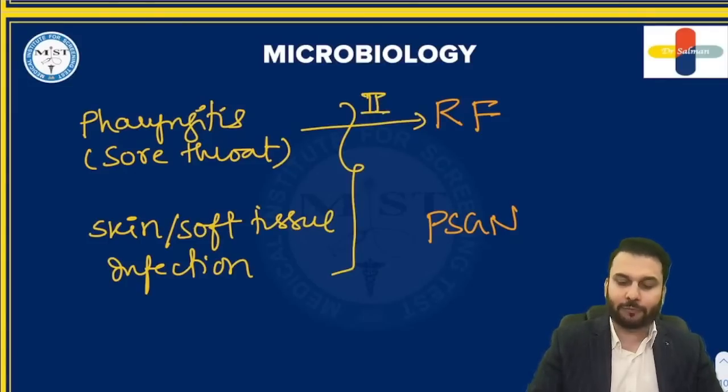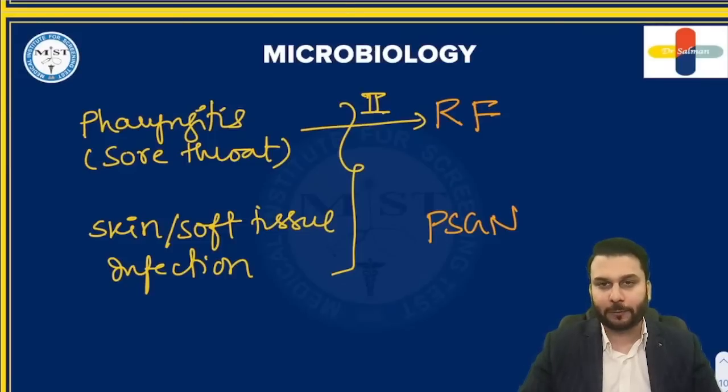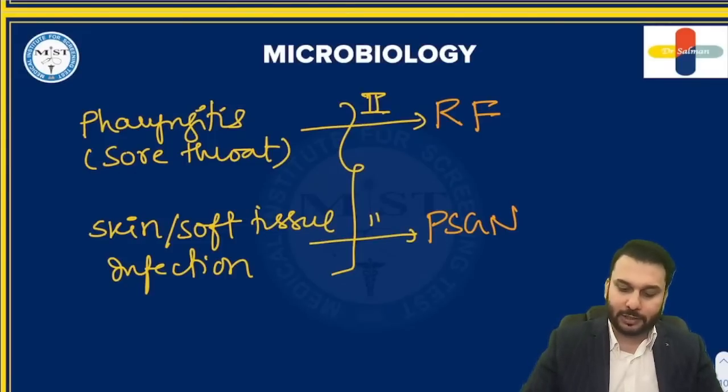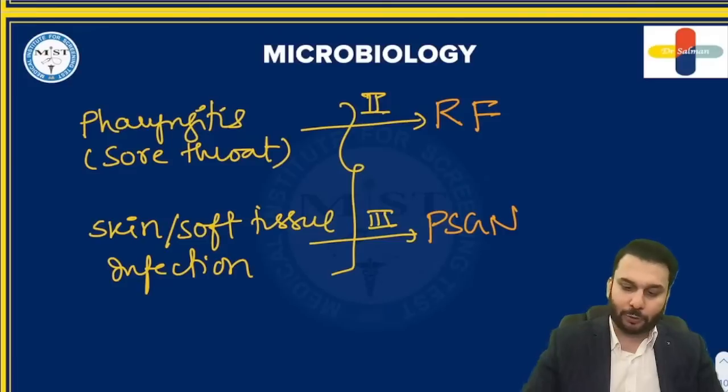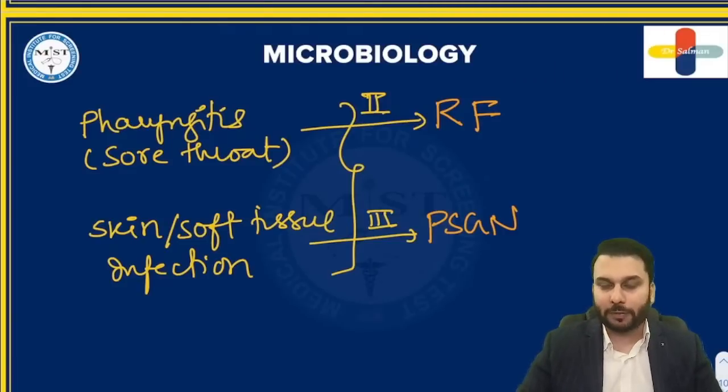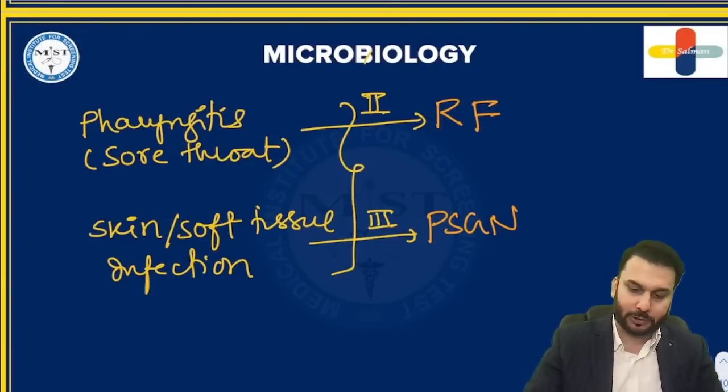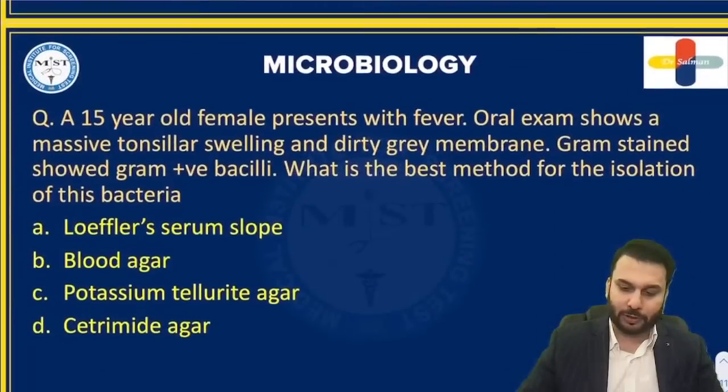If it is rheumatic fever, it's a type 2 hypersensitivity. And if it is PSGN, it's a type 3 hypersensitivity reaction. This is what you have to remember here. In rheumatic fever, this is the topic where you study the Jones criteria, the ASO titers. So that's about this topic here. All right, doctors. Let us move ahead to the next question now.